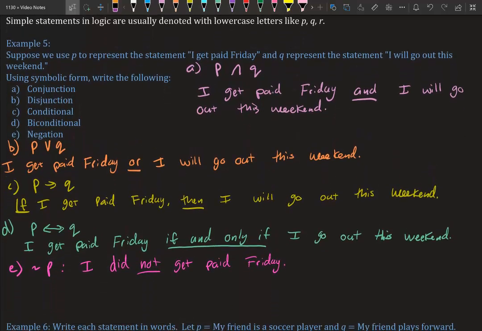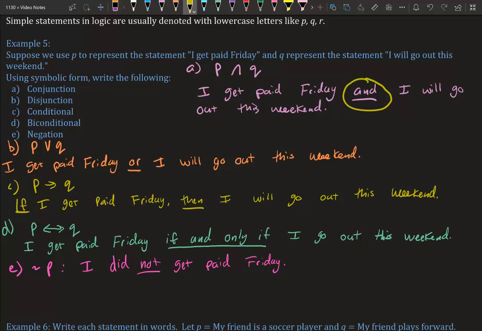So let's suppose that P represents the statement I get paid Friday, and Q represents the statement I will go out this weekend. We're going to use these symbols to write the sentence in symbolic form. So it told us that for A, we want to do a conjunction. So conjunction means and. So what we do is we bring our two simple statements together. We want to do P and Q. P, the little symbol, Q.